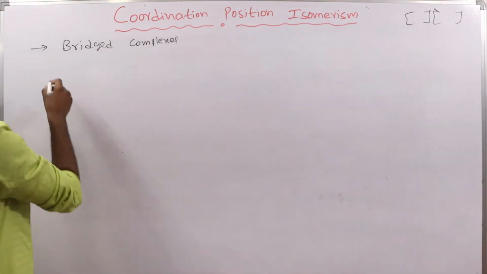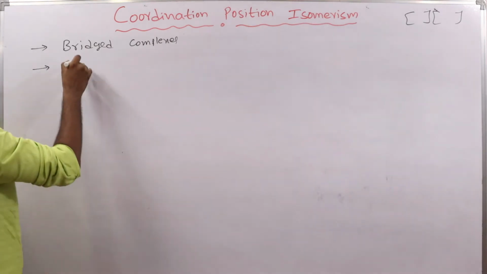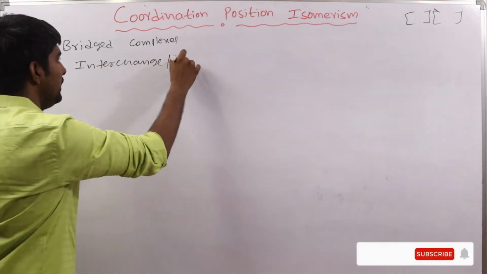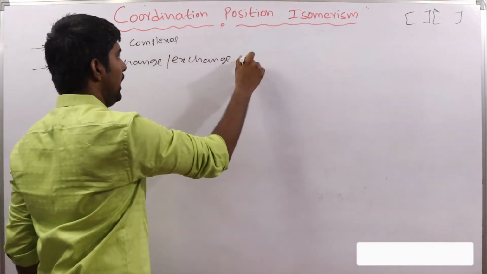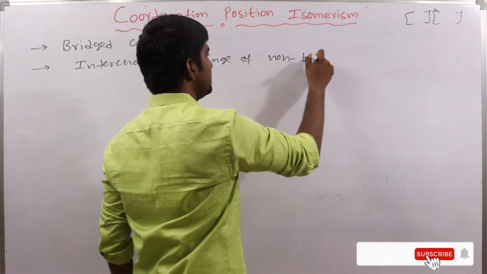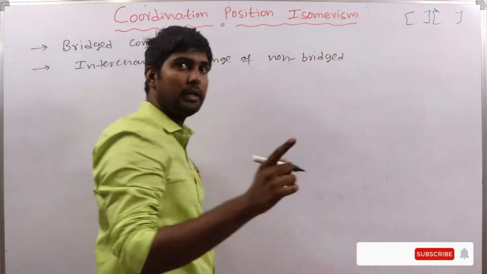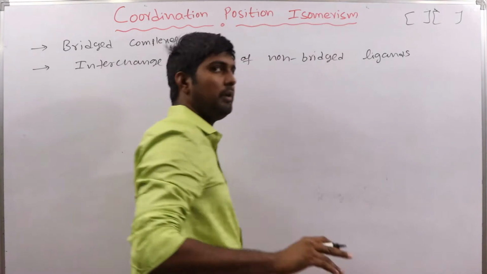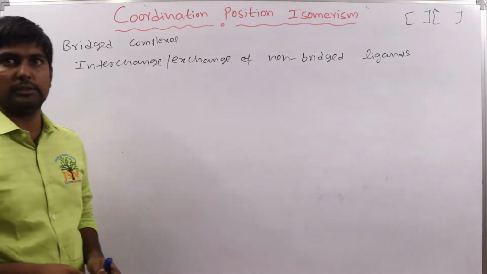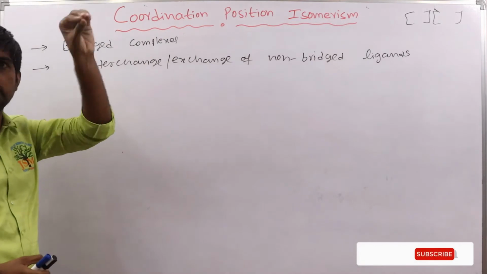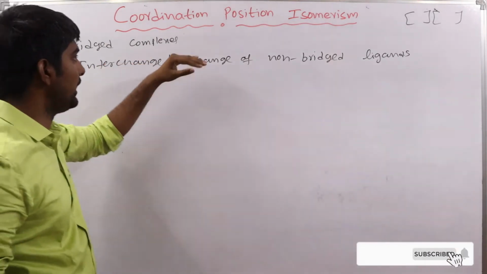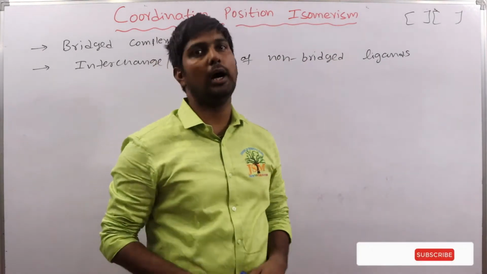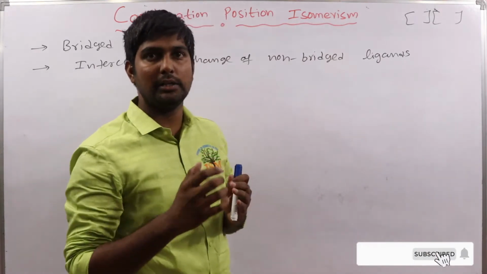Here, isomers are formed by interchange or exchange of non-bridged ligands between the metal atoms or ions. With an example we can understand easily.